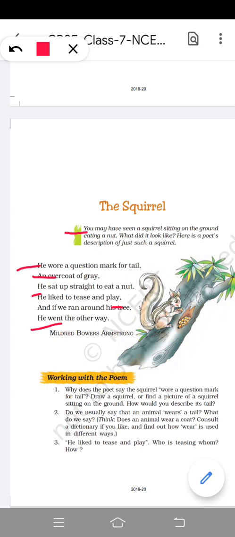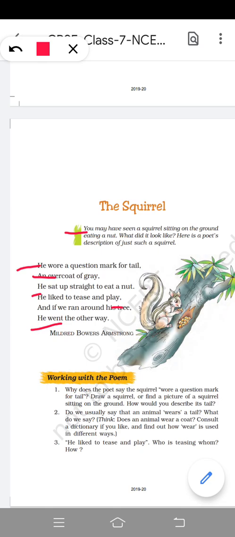So, these lines are telling us about a squirrel. This is all about a squirrel and what the poet notices about the squirrel. The first thing that the poet notices about the squirrel is the tail, or the shape of the tail.